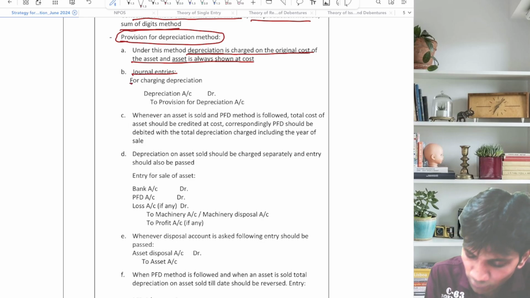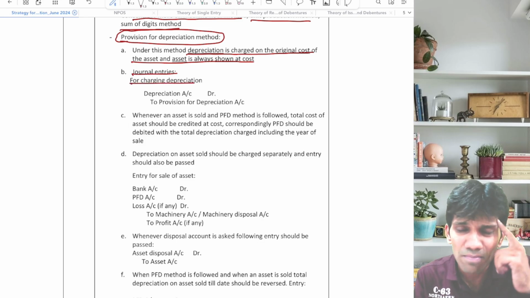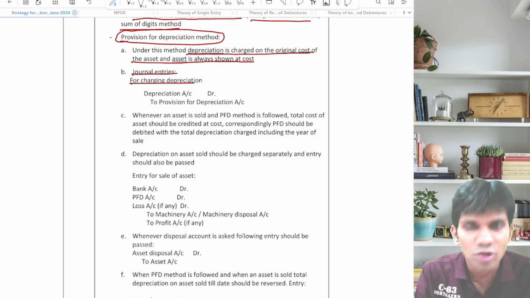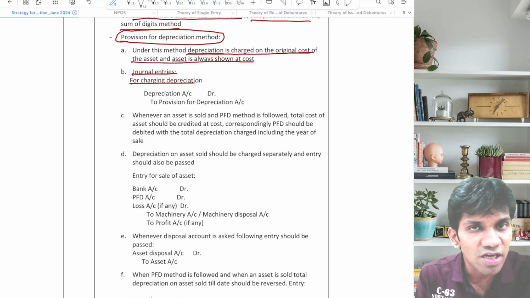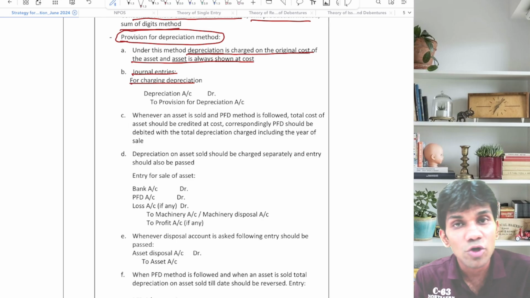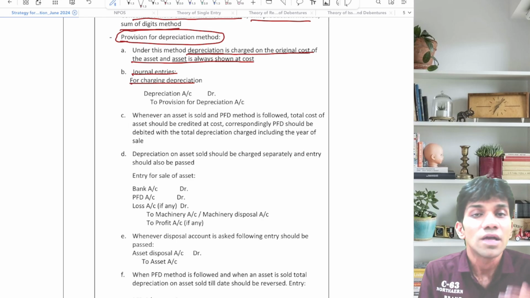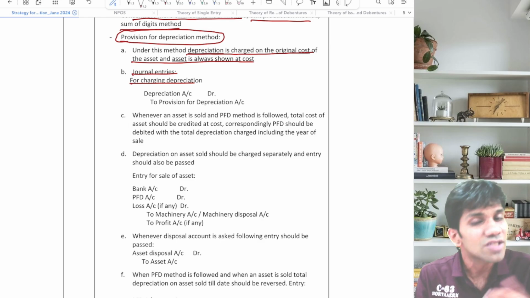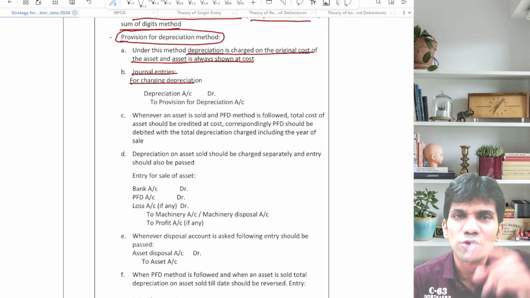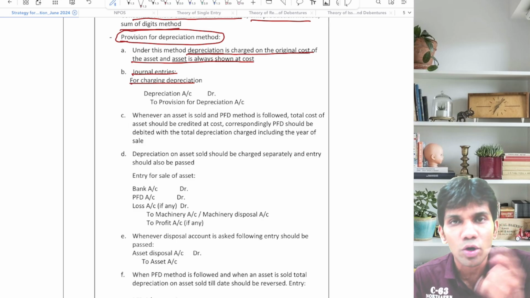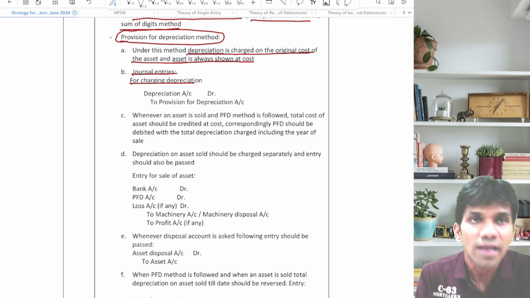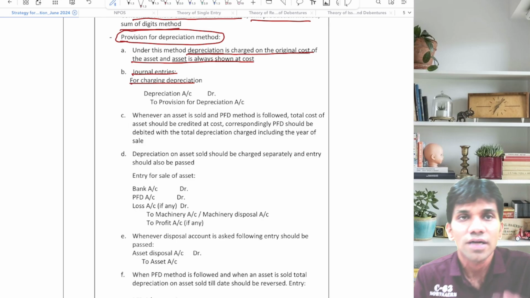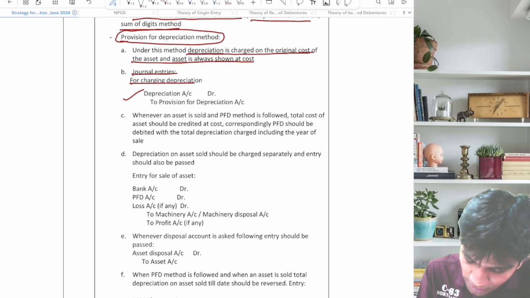जर्नल एंट्रीज फॉर चार्जिंग डेप्रिसिएशन. गाइस, रिमेंबर नॉर्मल एंट्री ऑफ डेप्रिसिएशन. What is the normal entry for depreciation? Depreciation account debit to fixed asset. But when you are following provision for depreciation method, the entry little bit changes. Depreciation account debit to provision for depreciation. सर ऐसा क्यों? क्योंकि आपको असेट को कॉस्ट पे दिखाना है. अगर आप असेट को क्रेडिट कर दोगे वो तो WDV पे आ जाएगा. Hence the entry for charging depreciation is depreciation account debit to provision for depreciation.